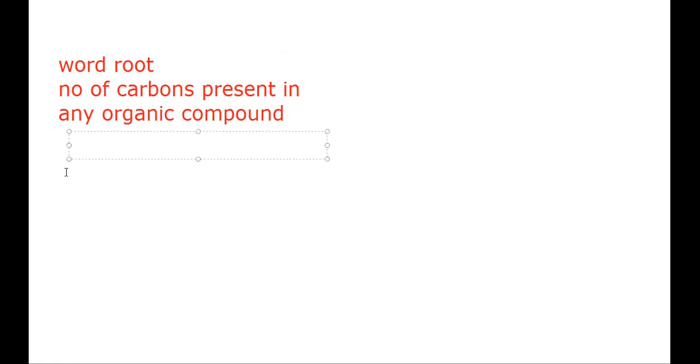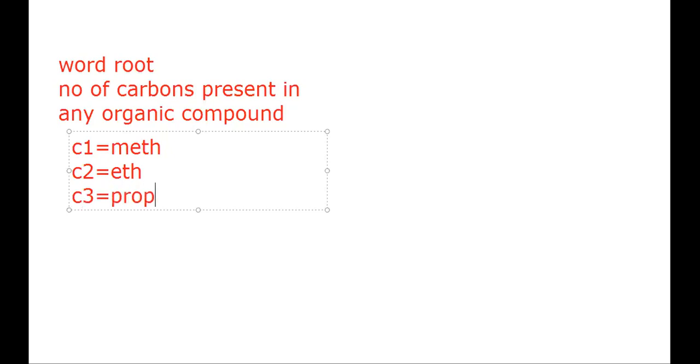Now let us see what different word roots are used for different numbers of carbons. First, C1: if any compound contains a single carbon, it starts with meth. C2 starts with eth. C3 starts with prop. C4 starts with but. C5 starts with pent. C6 starts with hex.